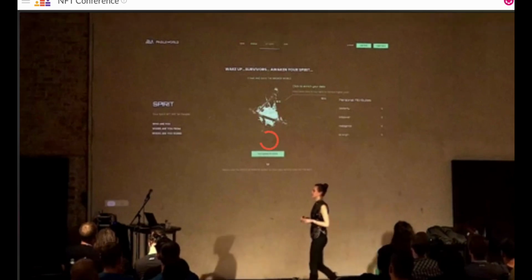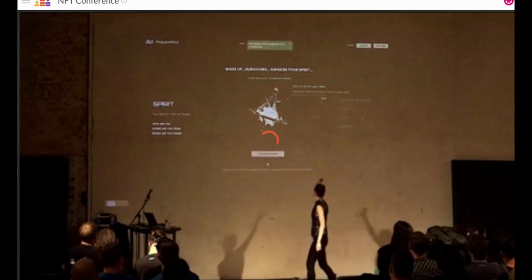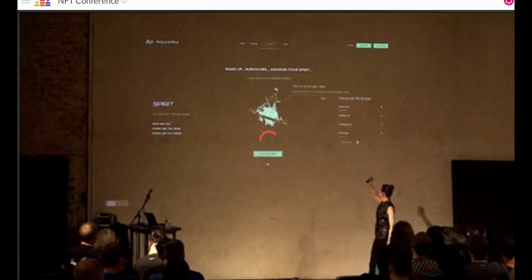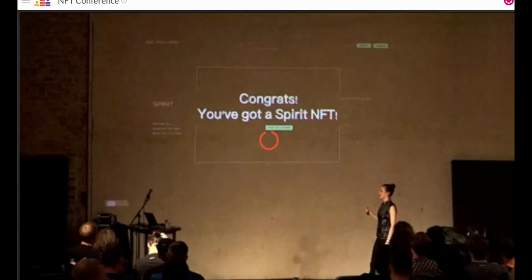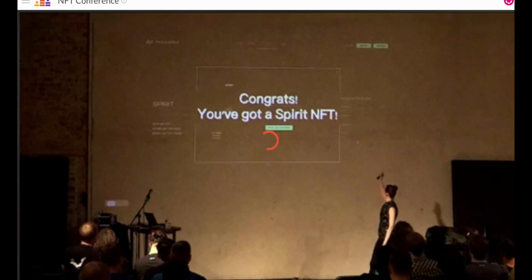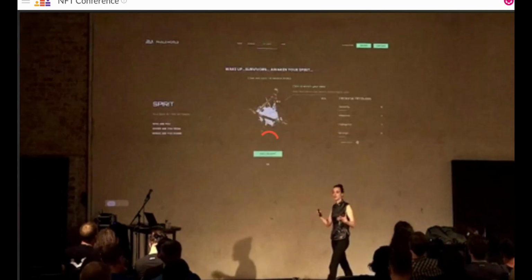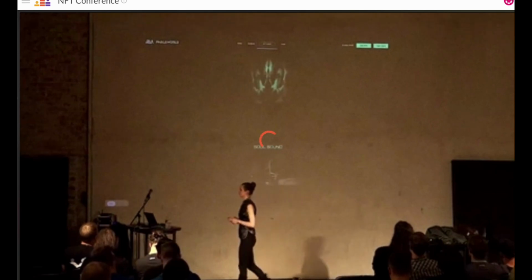And then on the left side here, you see also the attributes that I was talking about. So depending, again, on different attributes that you have in your wallet, you get stronger willpower or more knowledge or whatever this will influence then.